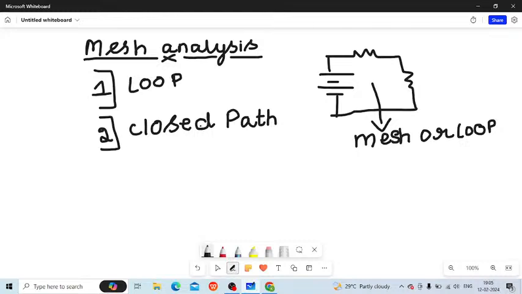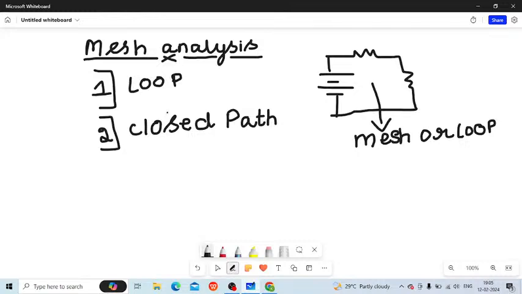These things you got to know. A mesh is a closed path, wherein there is no other loop present inside it. Let us see the general diagram of mesh analysis and the steps to follow for mesh analysis.